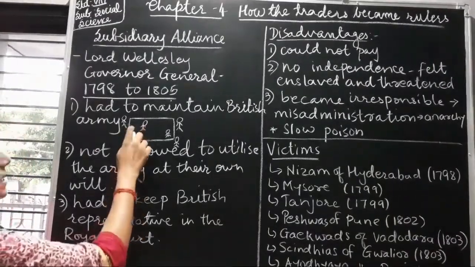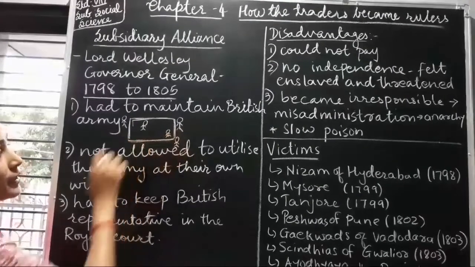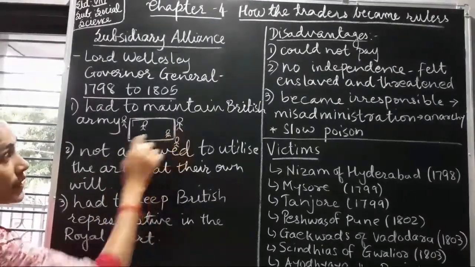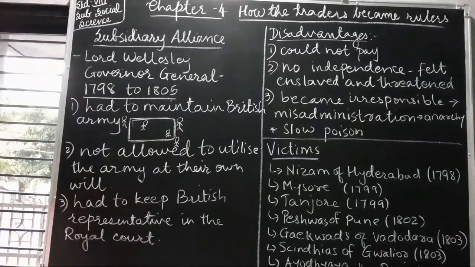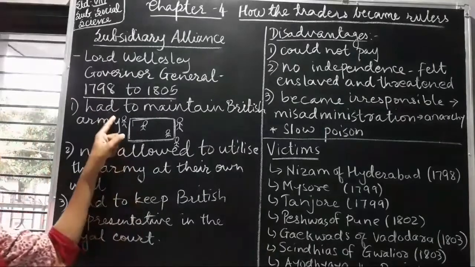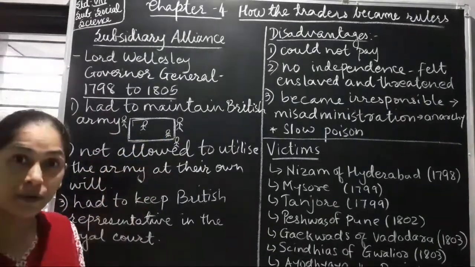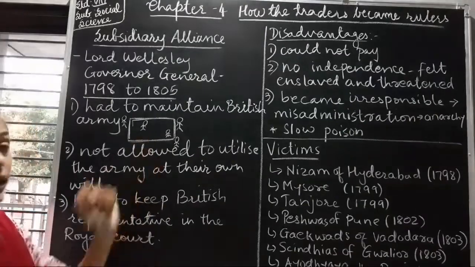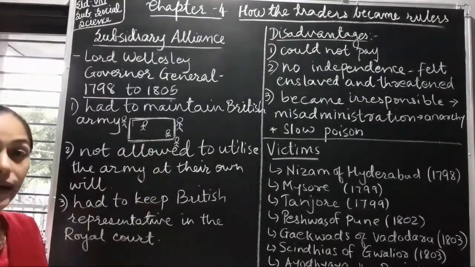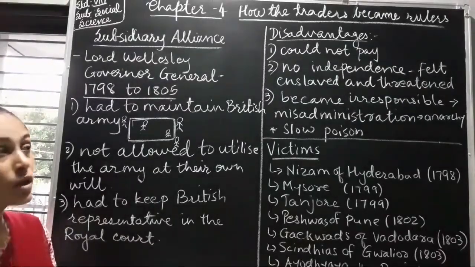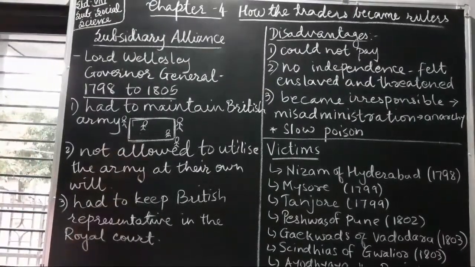So take for example, this is a kingdom of an Indian ruler, right? The British soldiers would be there in his kingdom and they would be protecting the Indian ruler. When the Indian ruler would give the payment for the maintenance, in return, the British army would protect the Indian ruler from foreign attack or internal conflict also with the other Indian rulers. So this was one of the policies.